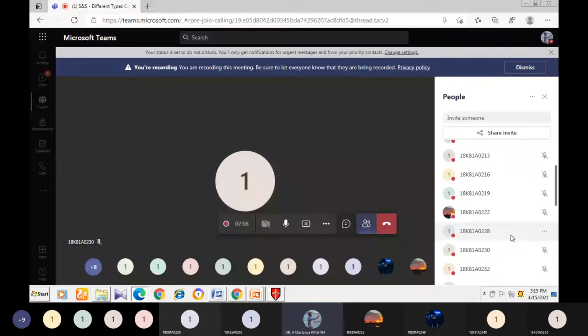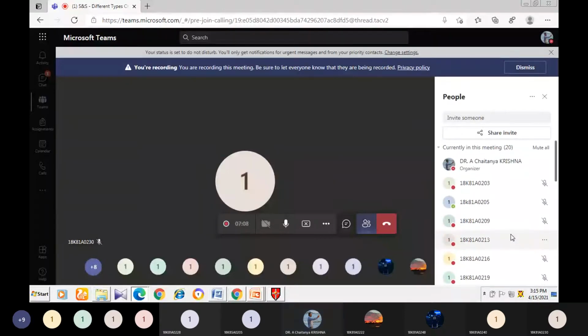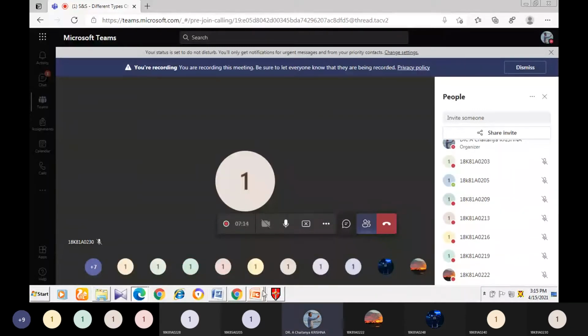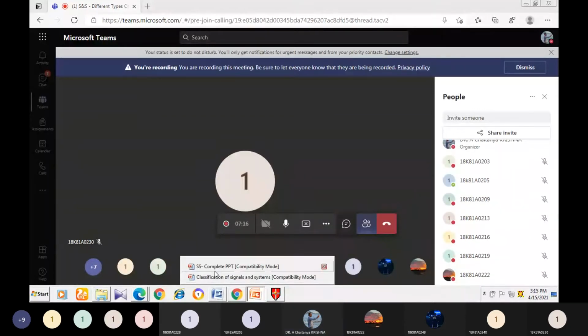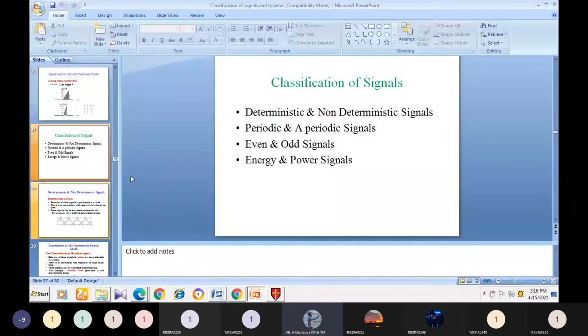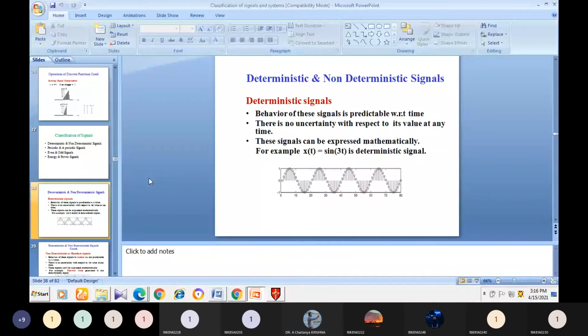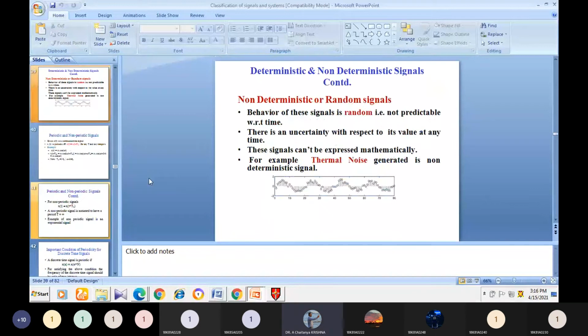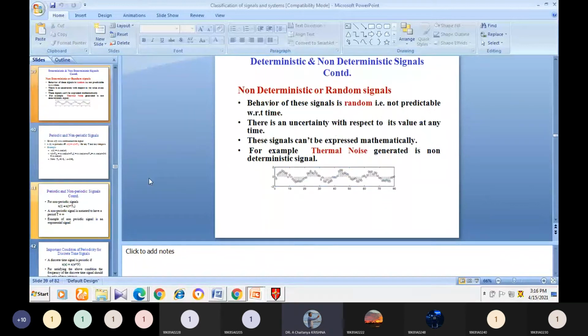Can anyone tell me what is a periodic signal and a non-periodic or aperiodic signal? Anyone?